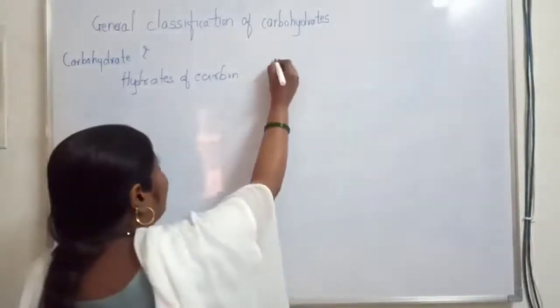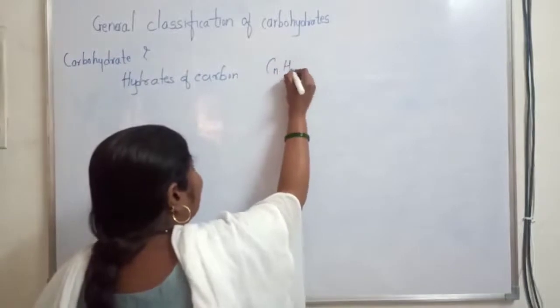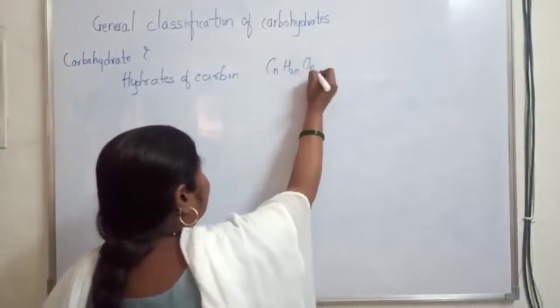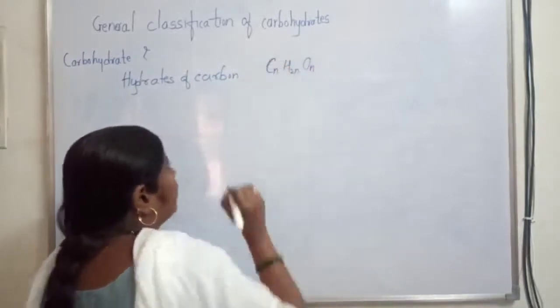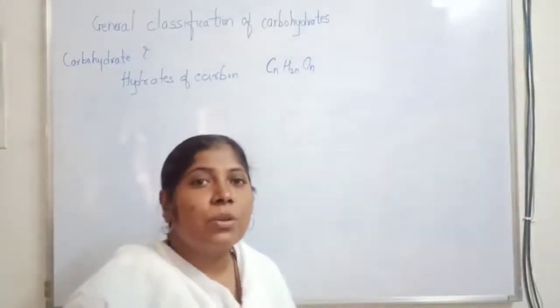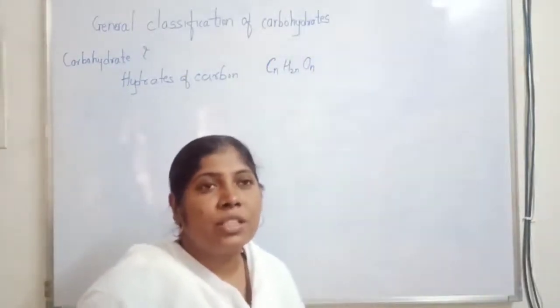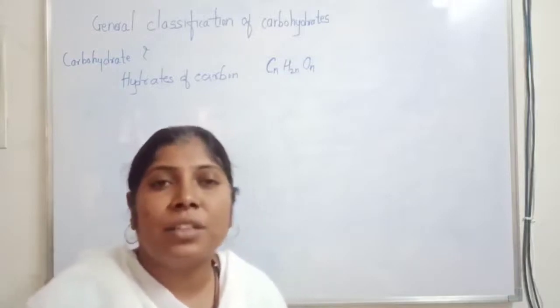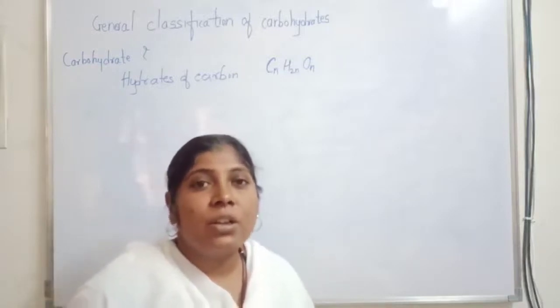So their general formula is CnH2nOn. So in this structure we generally have three important components in the structure of carbohydrates, that is carbon, hydrogen as well as oxygen.